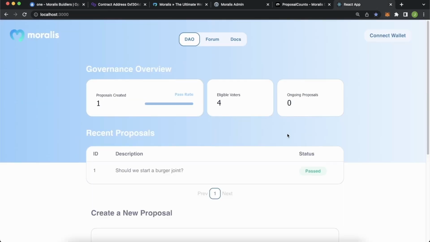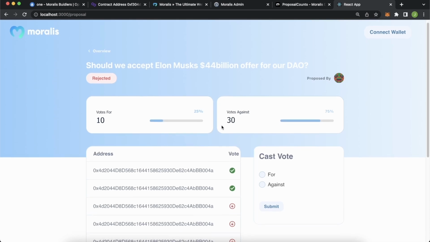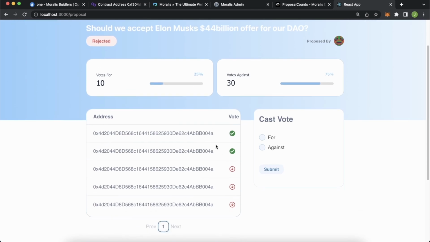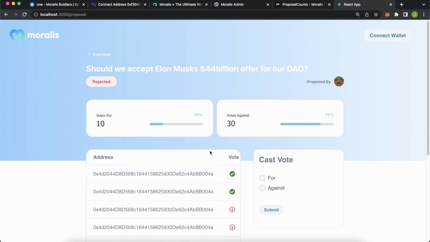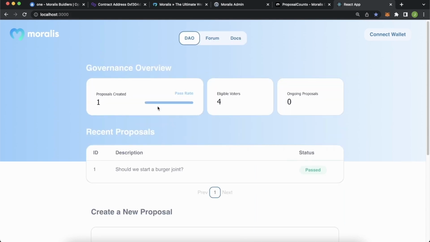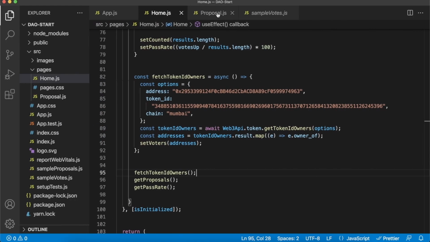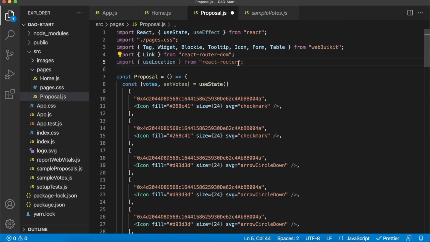Now back in our app, we're now going to be concerned about creating this proposal page where we use a similar method to get the votes for, the votes against, and the votes of different addresses that are eligible to vote. And then after that, we can go ahead and start creating execute smart contract functionality for this cast vote section, and then our create new proposal section. But for now, let's go ahead and fill these out with details for the correct proposal that was clicked on the overview page. Starting off, we can get some low-hanging fruit by going to the proposals.js file over here and bringing in useLocation from React Router.